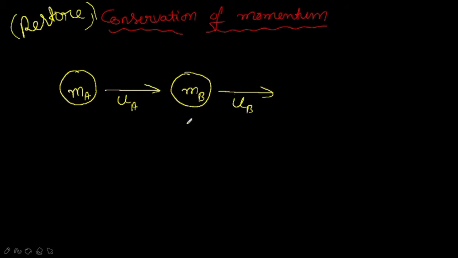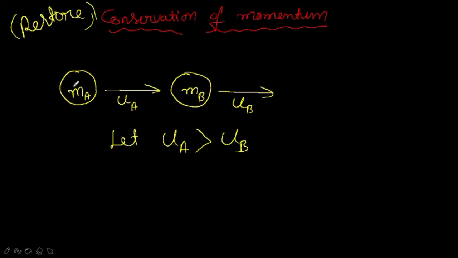Now let us consider that UA, the initial velocity of the first ball, is greater than UB, the initial velocity of the second ball. What do you think happens here?